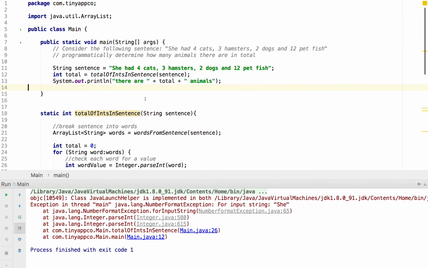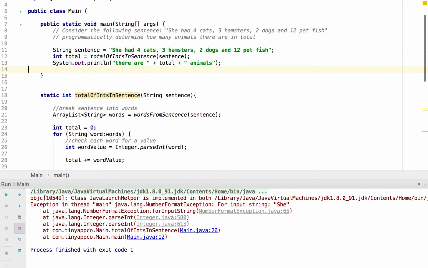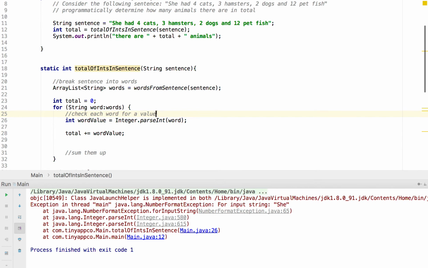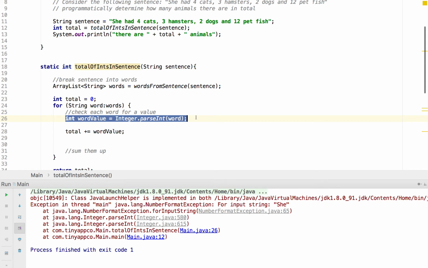So we mentioned earlier that if a word isn't numeric, then we will need to handle that. We've got a couple of ways of doing things. A simpler but not necessarily the most efficient approach, but it is one we're going to take today, is just to try this conversion and then catch an exception if it's thrown.